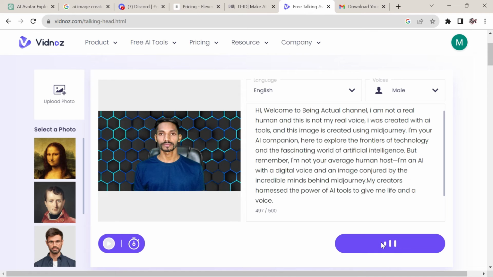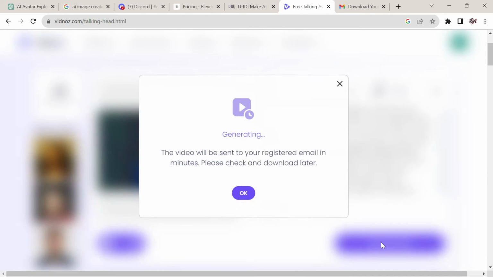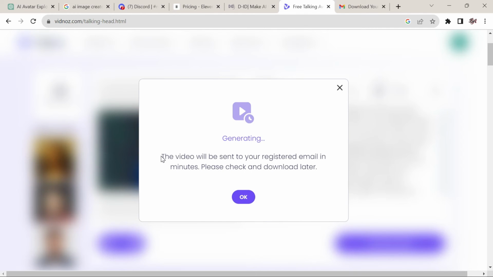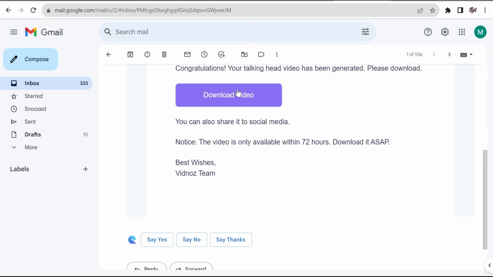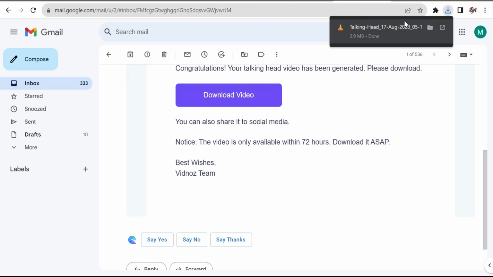Once I click on generate video, it will generate a complete video and that video will be sent to my mail. The video will be sent to your registered email. So now I'll go to my email. So now I'll download this video and I will try to run this video.